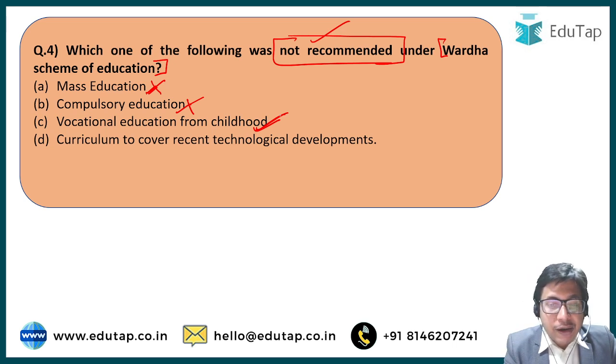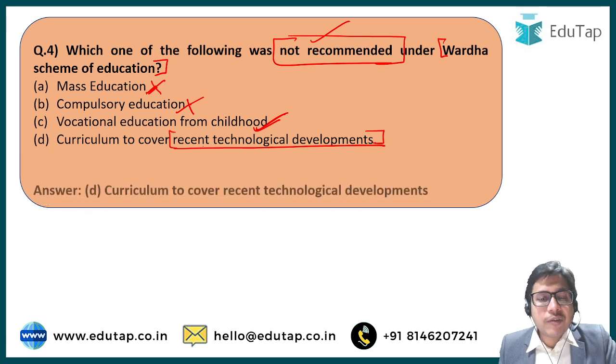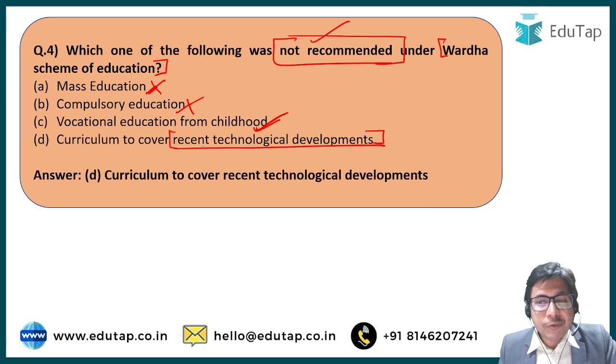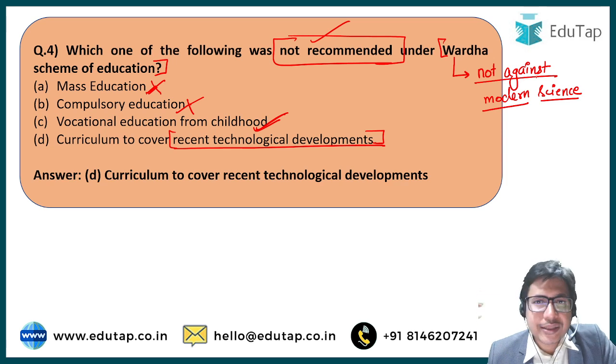Option D, curriculum to cover recent technological advancements or development. This was nowhere mentioned in the Vardha scheme of education. That is why the correct answer is option D. Although the Vardha scheme of education was not against modern scientific development, not against modern science. Do not confuse that. The Vardha scheme did not reject modern sciences or recent technology. It was not the case, but no great emphasis was laid on this. There were no special provisions that modern sciences or technological education should be part of the curriculum.